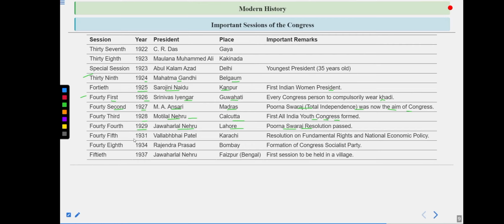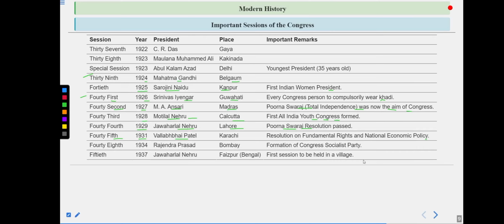Then in 1931, the Karachi session happened, that was the 45th session, and Vallabhbhai Patel became the president of this session. A resolution on fundamental rights and national economic policy was put forward. So we know the Simon Commission came to India in 1928, and they were traveling all around India, meeting different people, and they were also making the report.